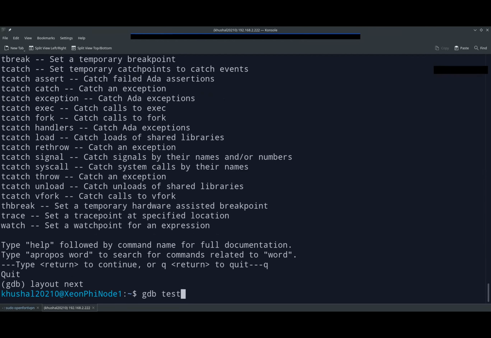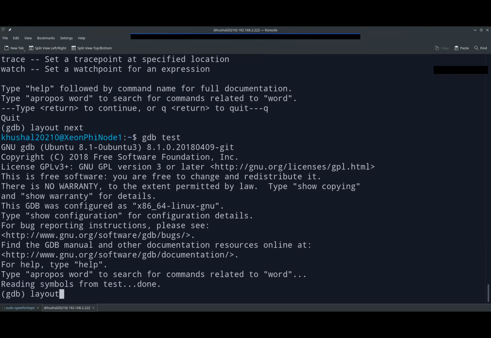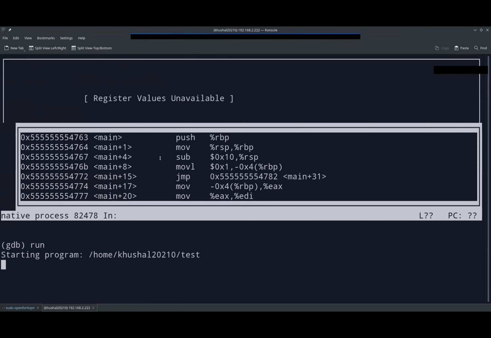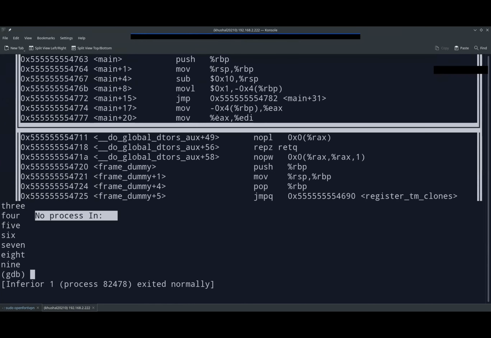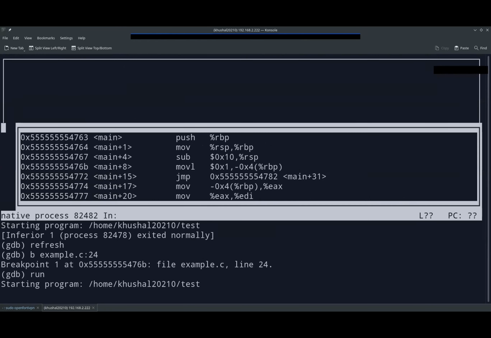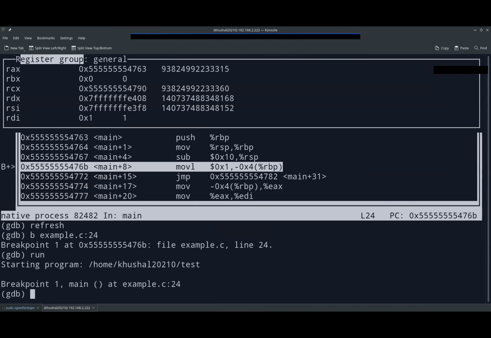Just gdb space test, and then layout previous. Right now, I guess you can see. Yeah. So let me do refresh. Let me set up a breakpoint in example.c at line number 24 and then run. As you can see right now, we have a register group which is in my system, and there's another one, the assembly language code. So you can see how it changes with halting and freezing the state.